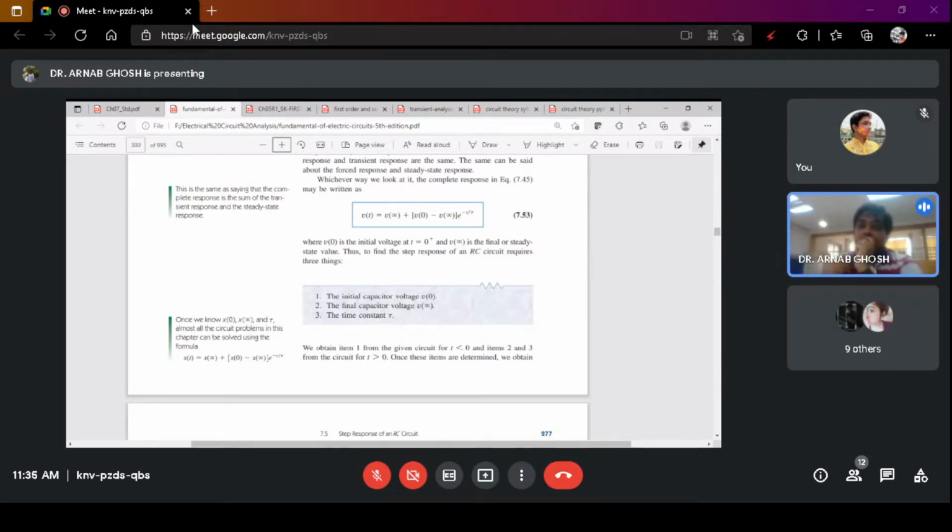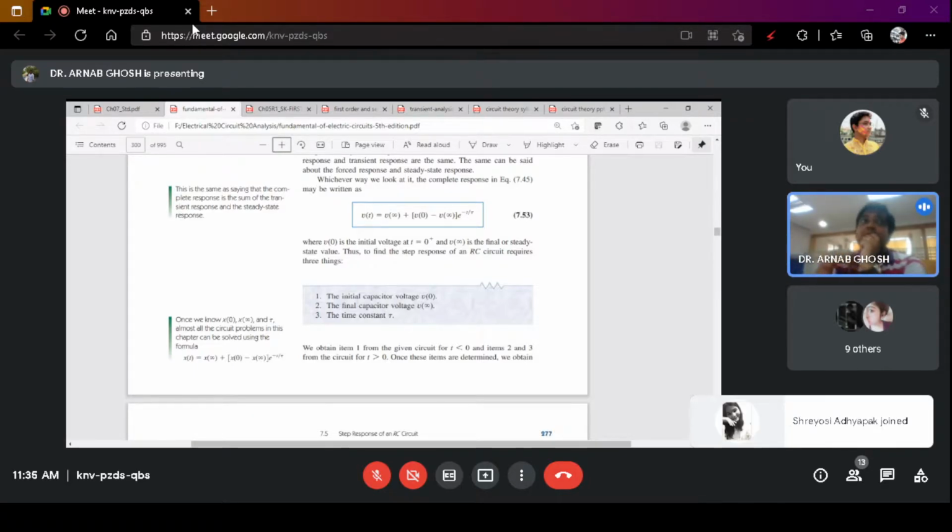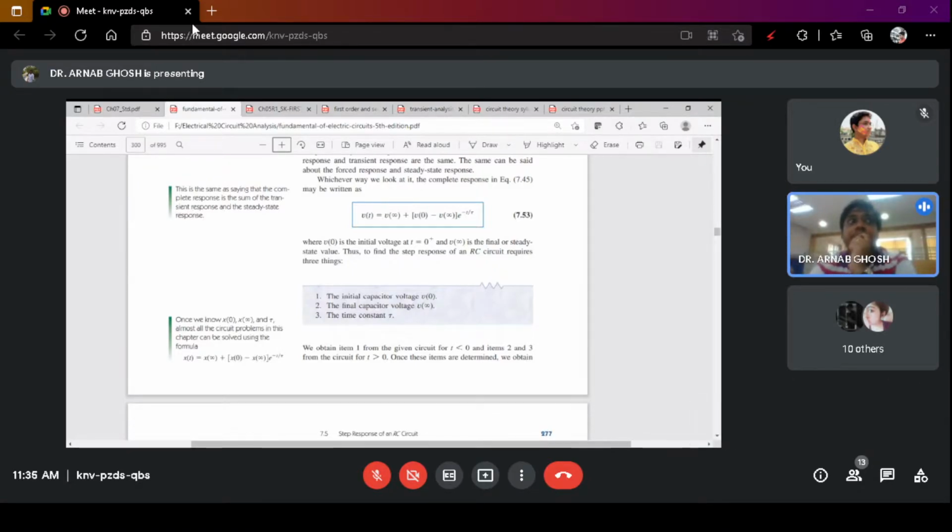So when I am talking about an open circuit, what will be the value of I0? The value of I0 is 0 because it's an open circuit. At the initial condition, just when you are switching on, we consider it a short circuit, so the voltage will be almost equal to 0.